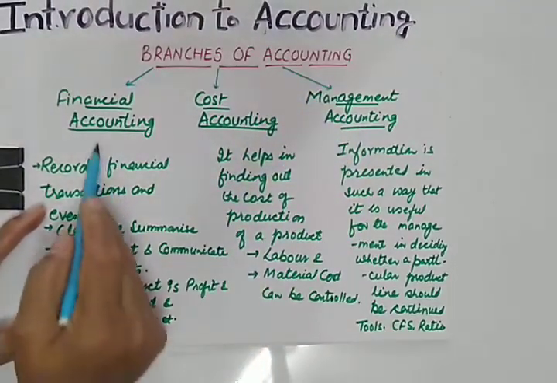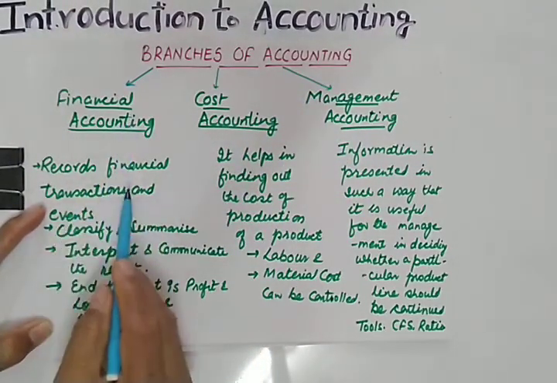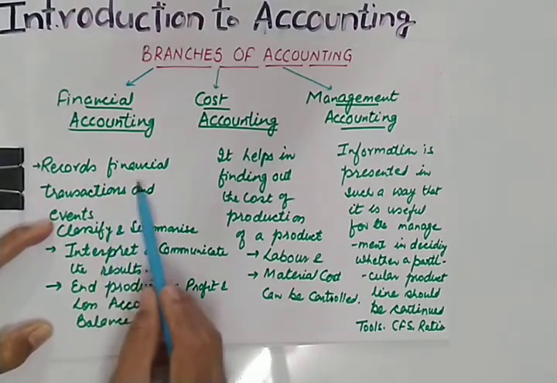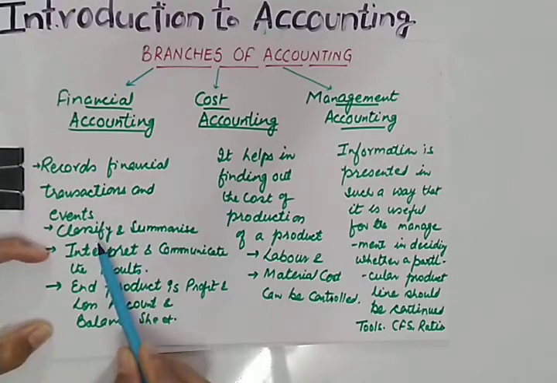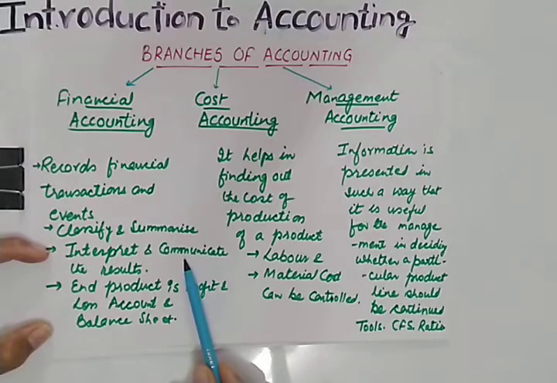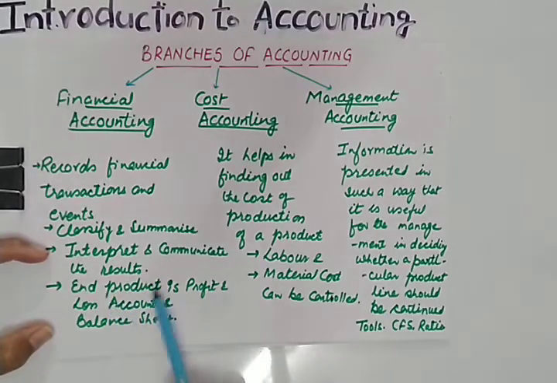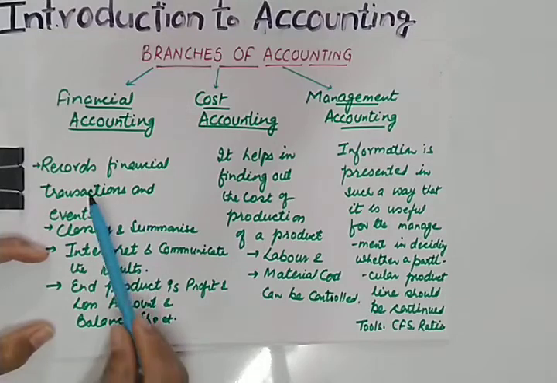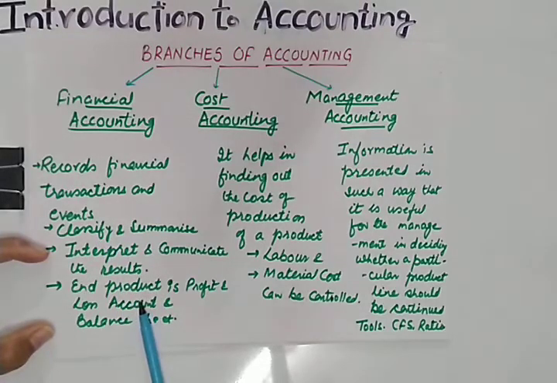Now let us see the meaning of financial accounting. This we have already done. This is the definition of accounting also, where we record financial transactions and events. We classify, summarize the results, interpret and communicate the results to the users. And the end product of financial accounting is the profit and loss account and balance sheet. So whatever you are doing in 11th standard, this is financial accounting. I hope the meaning of financial accounting must be clear to you.